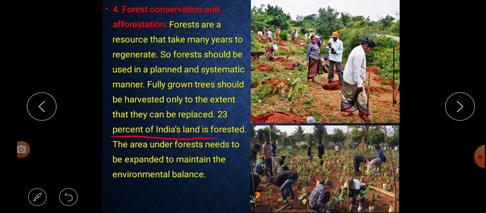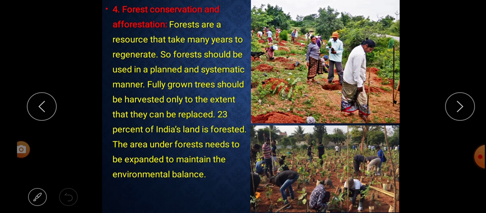Out of 100%, only 23% of India's land is forested. The area under forest needs to be expanded to maintain the environmental balance. That means now we have only 23% of land covered by forest, but we have to increase the forest land. Then only we can maintain the environmental balance.